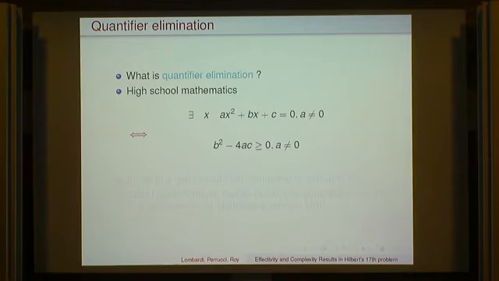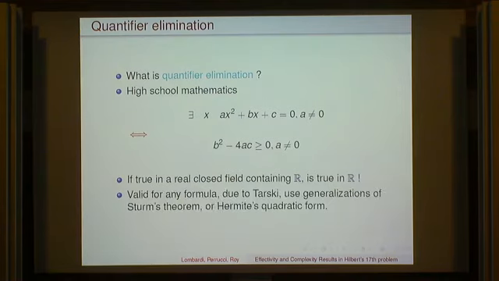And then it means that if the first statement is true, maybe the x exists in an extension, but since b squared minus 4ac belongs to the base field, then it is going to be true also over the reals. And in fact, the work of Tarski is that this elementary example can be totally generalized for any first order statement, and it's going to be using some generalization of Sturm's theorem or the Hermite quadratic form.